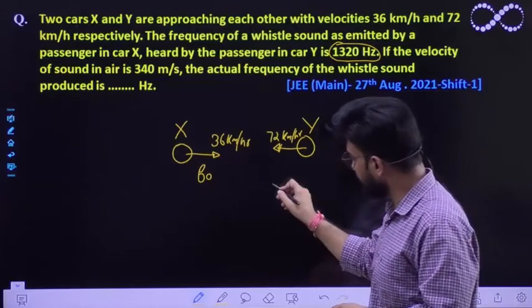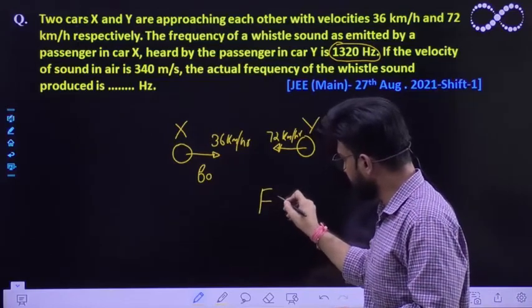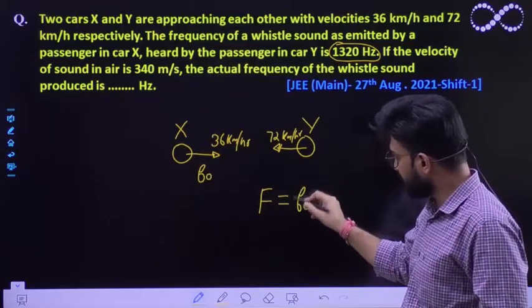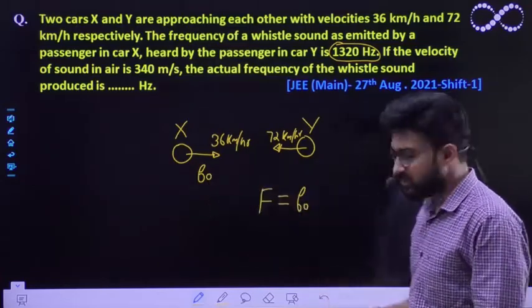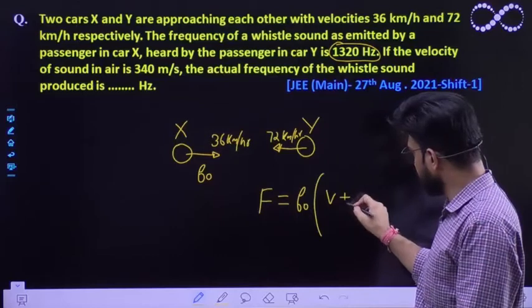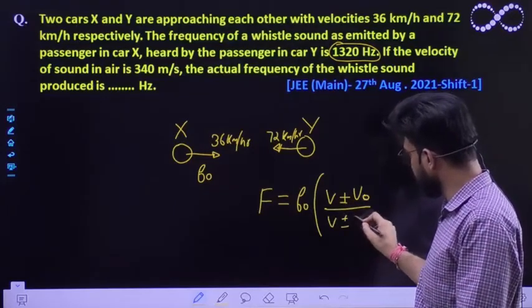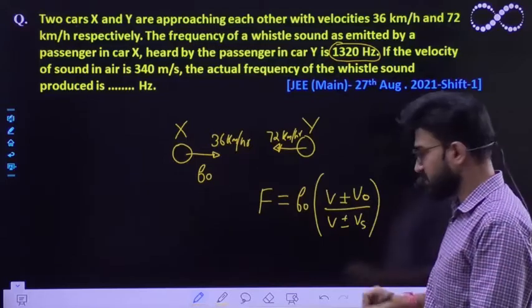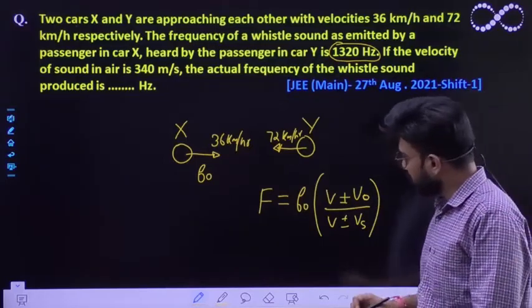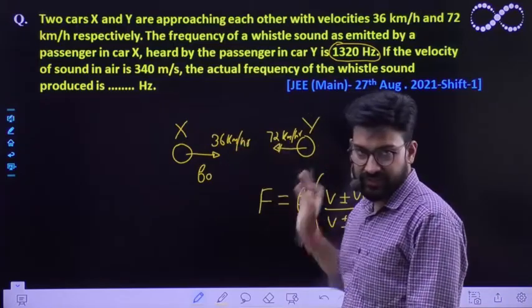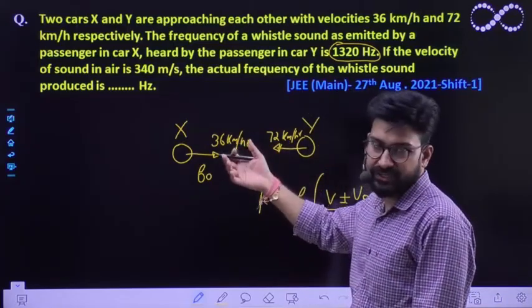So this heard frequency is given by the relationship F is equal to F0, where F0 is the original frequency sent, times V plus or minus the velocity of the observer, divided by V plus or minus the velocity of the sender. In this particular situation the speeds are given in kilometer per hour, so they have to be converted into meter per second.